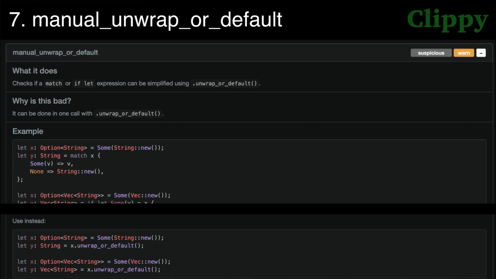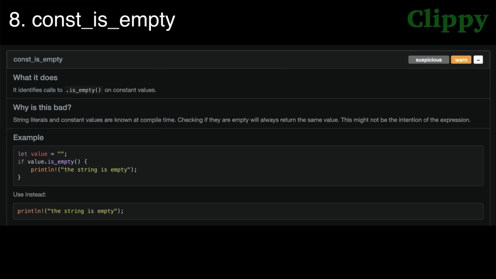Number 7, manual unwrap or default is a new warn by default lint that checks to see if you are manually writing out a match expression when you could just call the unwrap or default method instead. Number 8, const is empty is a new warn by default lint that checks to see if you are calling is empty on a constant value and tells you to knock it off because you already know the answer.